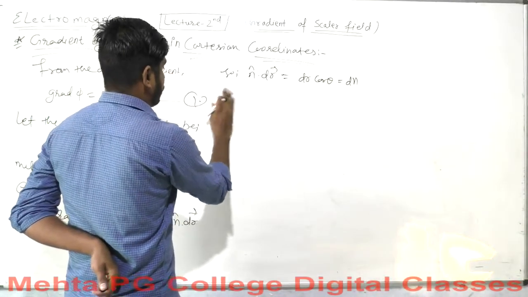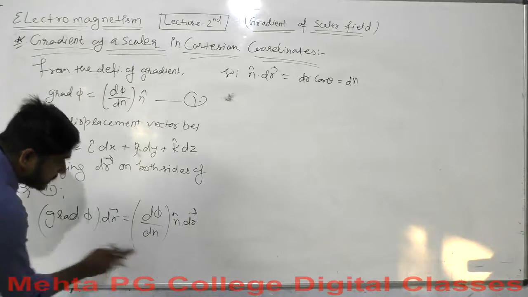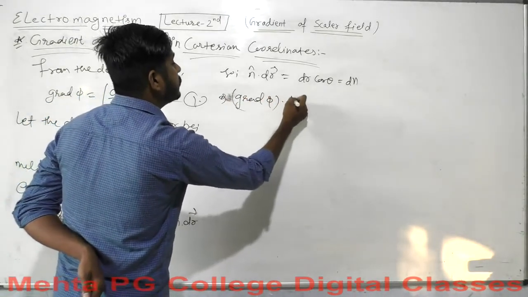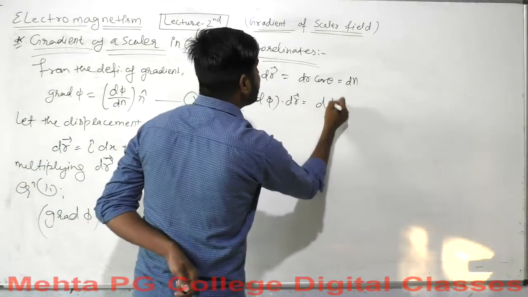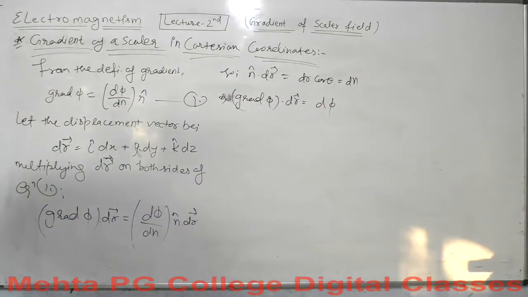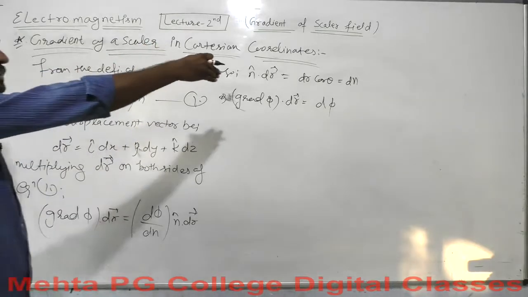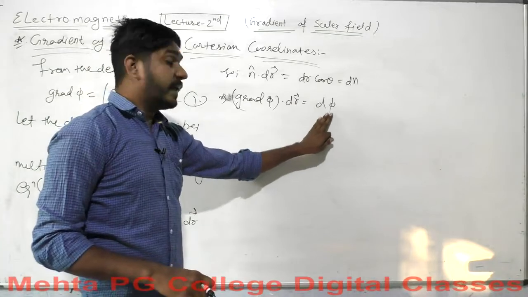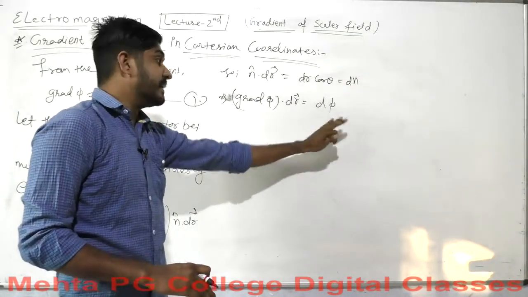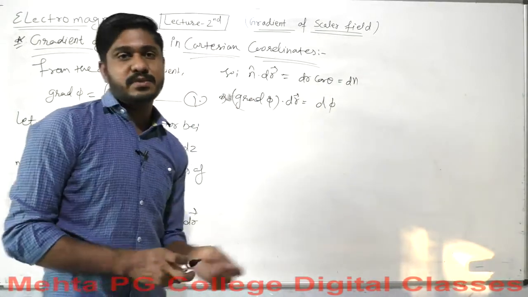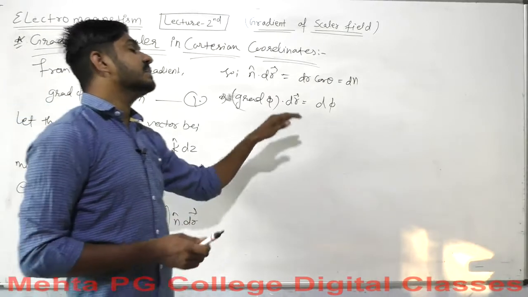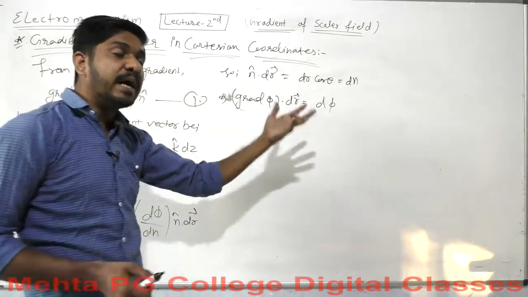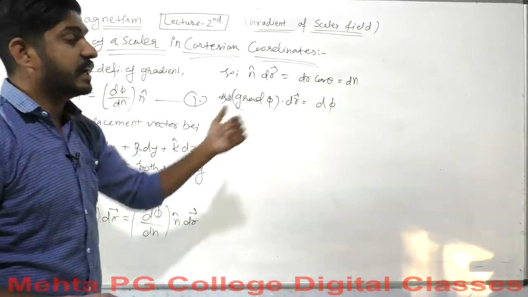So what does this equation become? Gradient of phi dot dr vector will equal d phi, because dn will be cancelled out with this dn. So it will be d phi, the change in the scalar function phi. It doesn't represent any rate, it represents only some quantity, a small part of the quantity, in a scalar sense. Okay, because differentiation every time represents a part of the scalar quantity. In this sense we are talking about it here.